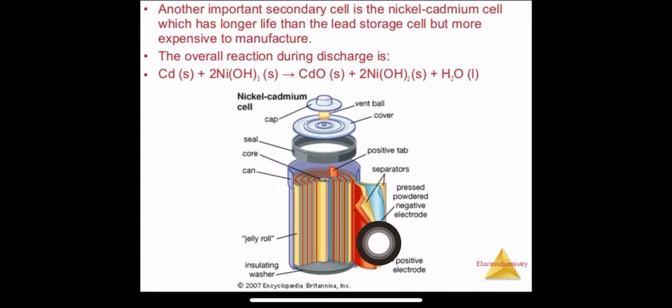In that also we are having the separator, and after that we have the blue color, which will be our negative terminal. So it is cathode, then separator, then anode. Clear? Cathode, separator and anode. Again, the large portion that you see over here is nothing but our jelly roll, which acts as a part of the electrolyte. It is more compact also, but it is harder to manufacture and more expensive.